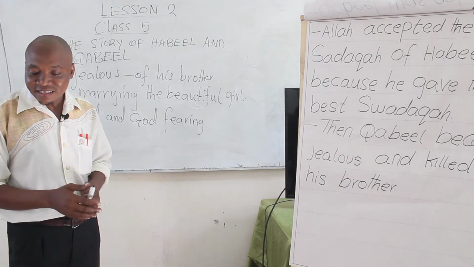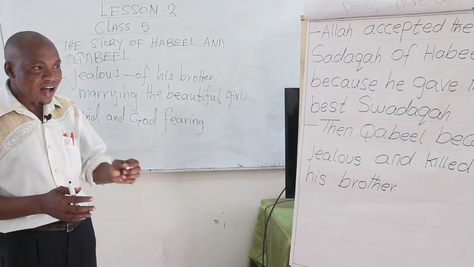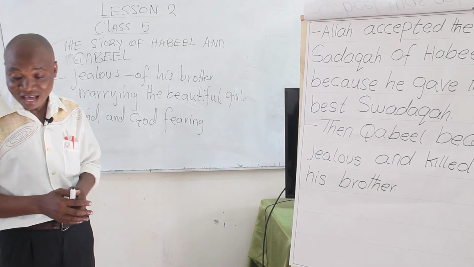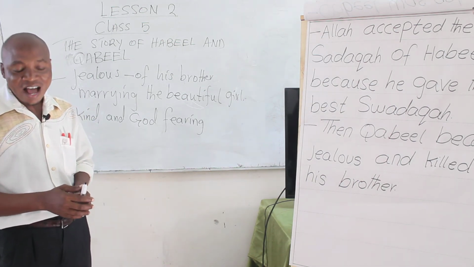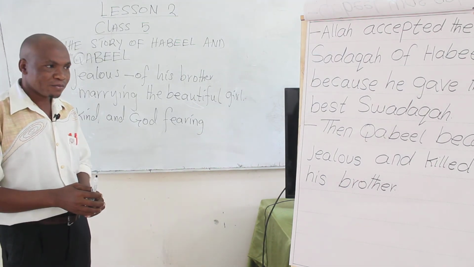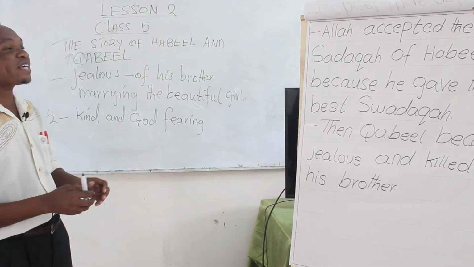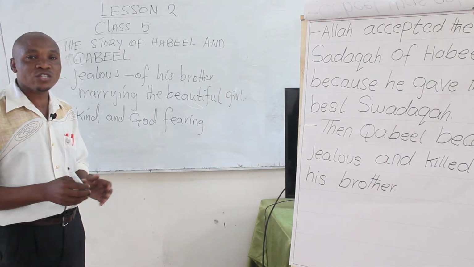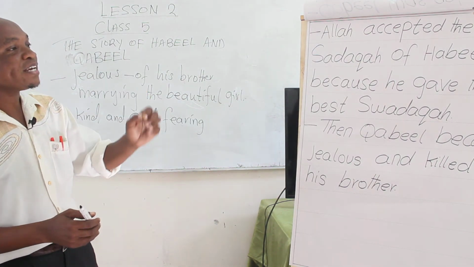In the Quran, Allah says that the selfish soul led him to the killing of his brother, and after he murdered him, he became one of the losers.